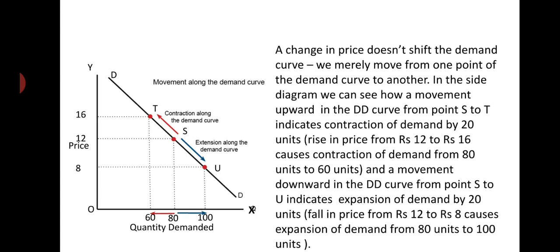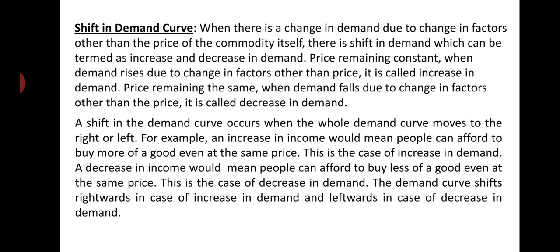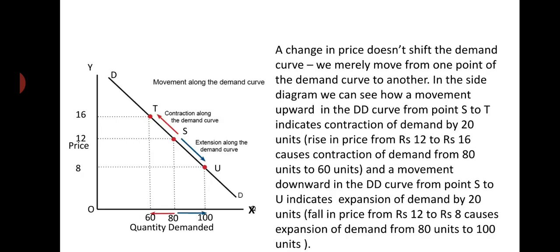So in case of expansion of demand, there is downward movement along the demand curve, and in case of contraction of demand, there is upward movement along the demand curve. So this is all about what is expansion and what is contraction of demand, or you can say what is movement along the demand curve. So in case of movement along the demand curve, we can say when demand rises, it is expansion of demand or extension of demand. When demand falls, it is contraction of demand, right?